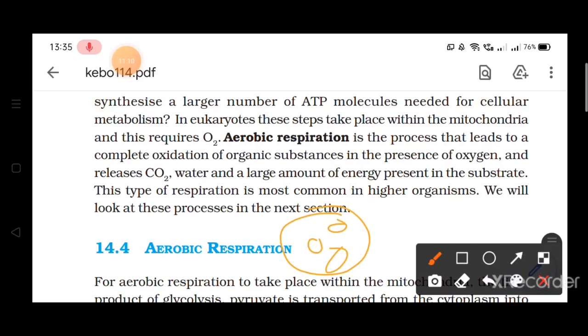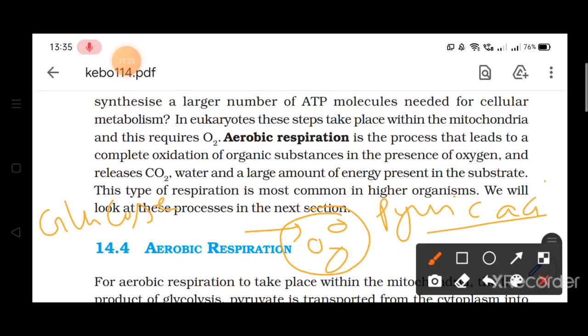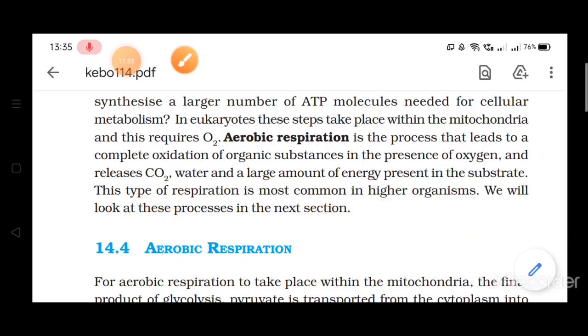Then we talked that glucose will enter into the cell in the cytoplasm and it will be converted into pyruvic acid. Now if a large amount of oxygen is present, this pyruvic acid will enter into the mitochondria. So what you have to remember is that aerobic respiration takes place in mitochondria.